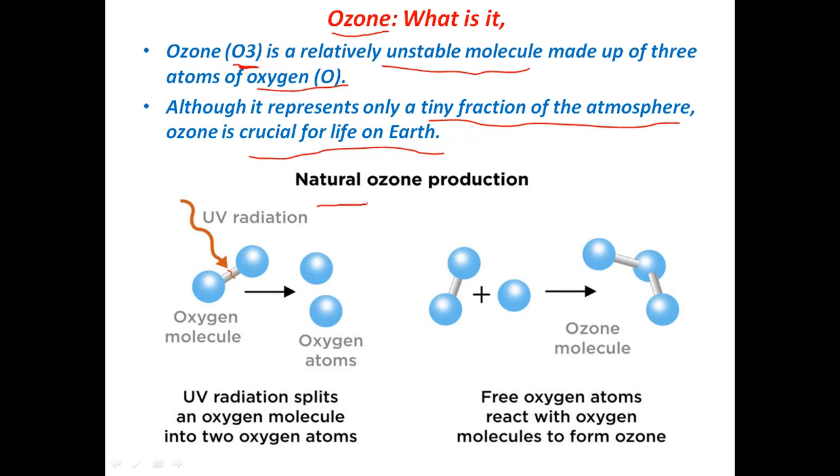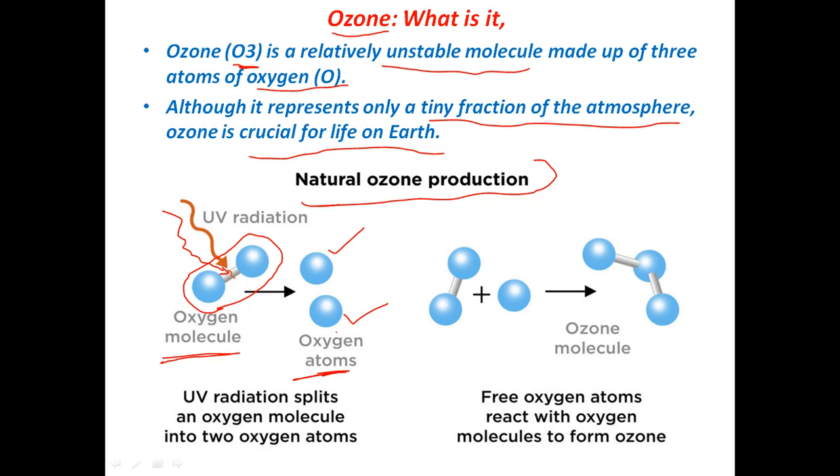And how is this ozone formed naturally in the atmosphere? Let's have a look at this reaction. This is the oxygen molecule, O2. When ultraviolet radiation strikes these oxygen molecules, the oxygen molecule splits into two free oxygen atoms.